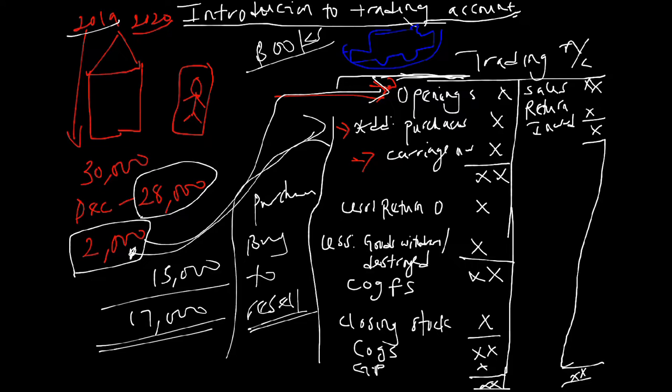I'm only buying it to help with my goods. So I can say I bought motor van, that's direct, but it is not purchases. It is purchases when I stock my shop with books and everything. So that's purchases, because I'm purchasing to resell.